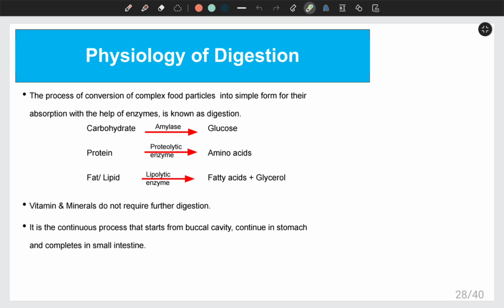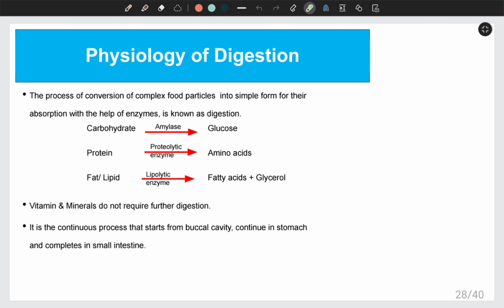After digestion, carbohydrate, which is a complex food, turns into glucose, and it takes place with the help of the enzyme known as amylase. And we have protein as a complex food. After digestion, it converts into amino acids with the help of enzymes called proteolytic enzymes. And we may have fat or lipid in our food, which is also a complex food particle. After digestion, fat or lipid will turn into fatty acid and glycerol with the help of the enzyme known as lipolytic enzyme.